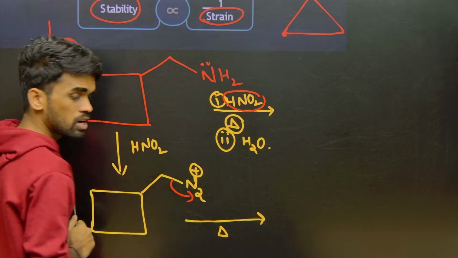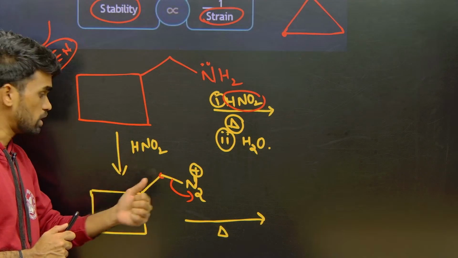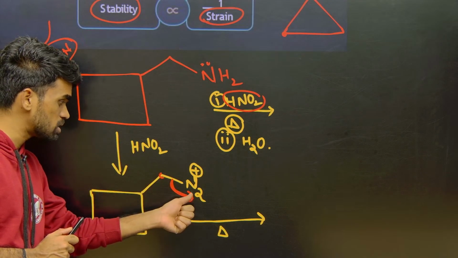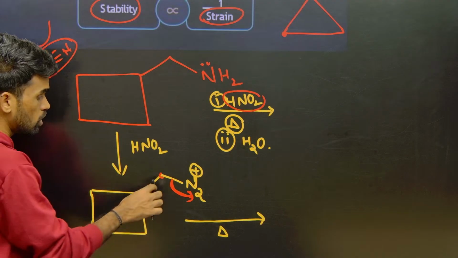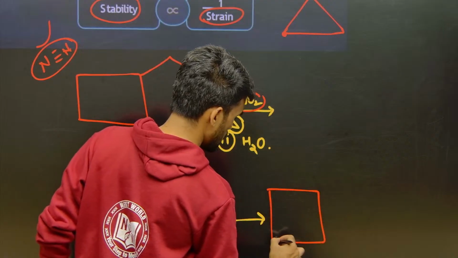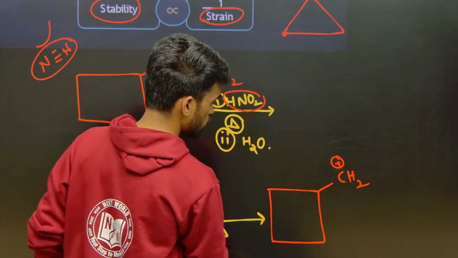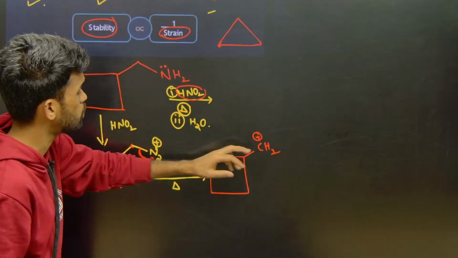N2 gas will come out. Between carbon and nitrogen, which is electronegative? Nitrogen. So it takes the bonded electrons with nitrogen, and what you are going to get here on this carbon? Positive charge. So you are going to get something like this, CH2 positive charge, right now. So we know CH2 positive charge is there.